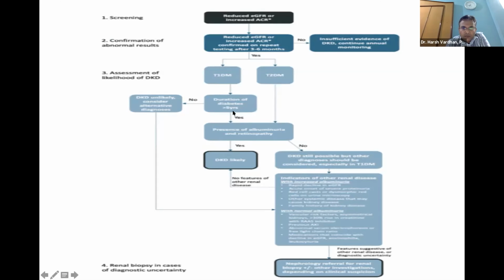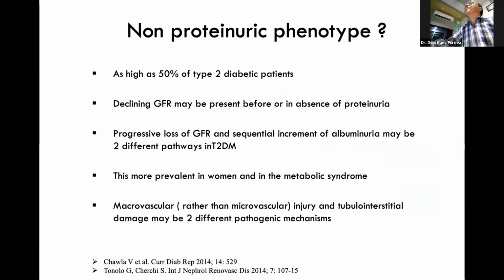if it is type 1 and the duration of diabetes is more than 5 years, with presence of albuminuria and retinopathy, DKD is likely. When you have type 2, if these are present, DKD is likely. When these are not present, think of other causes of kidney disease and think of doing a kidney biopsy. And there is what we call the non-proteinuric phenotype of diabetic kidney disease.